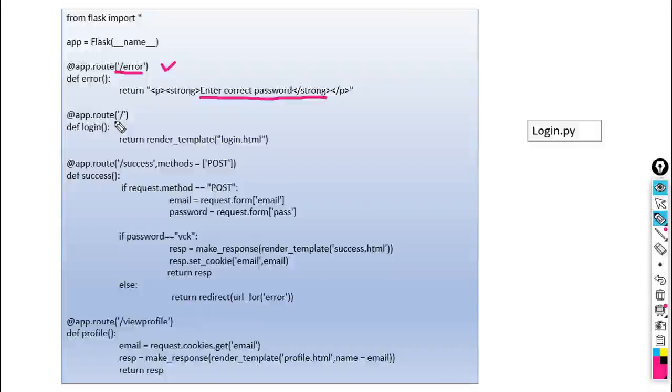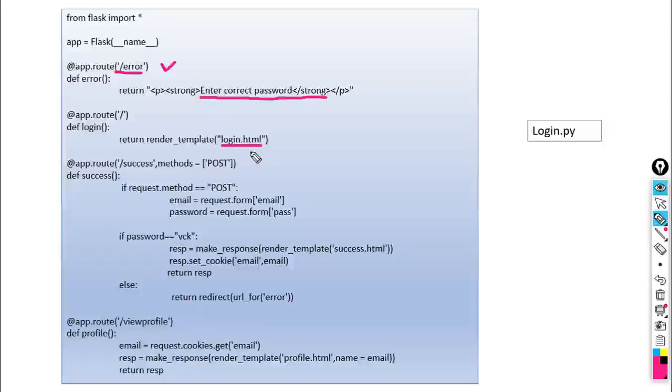Then the second one, the home URL. When we are on the home URL, it will execute login.html because here we used render template login.html. So for the home URL, it executes login.html.